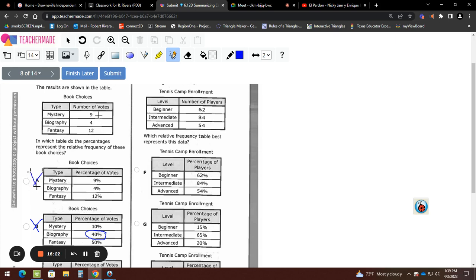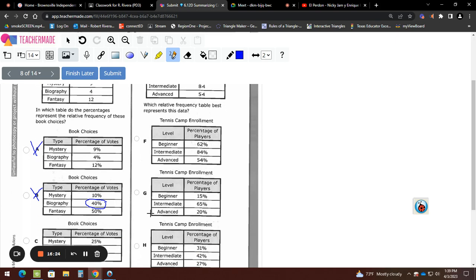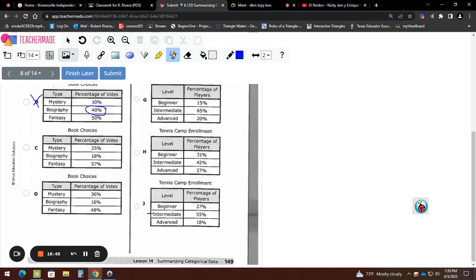If you thought the other one was dumb, this is even dumber. Because letter B at least is equal to how much at the end if you add them all up? What's 50 plus 40, guys? 90. Plus the 10? At least the percentages are right, but they put that wrong. They put the least, not with the least. You understand? Now we're left with the last 2 choices. Before we even check them, let's check if both of them equal 100%. So go ahead and check letter C and check if it does 100%.